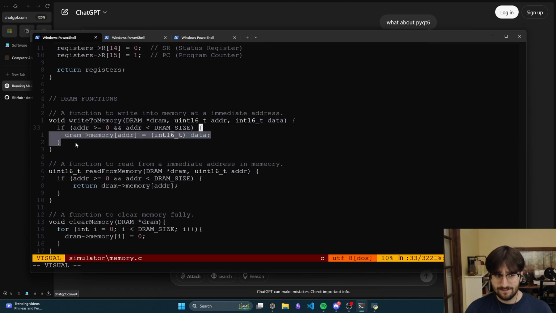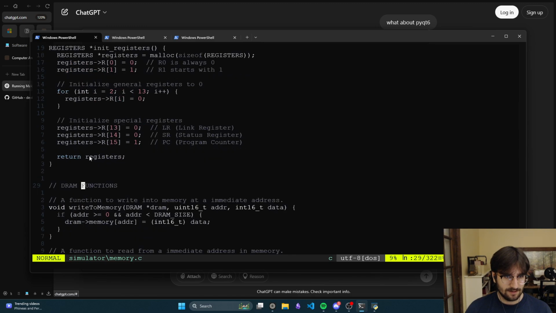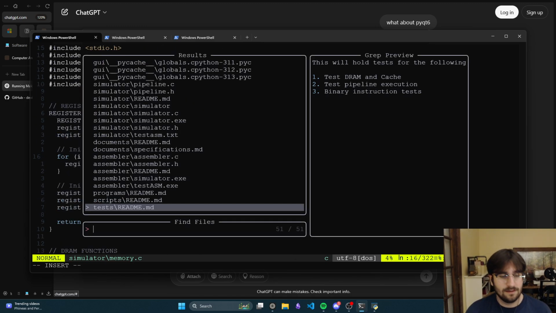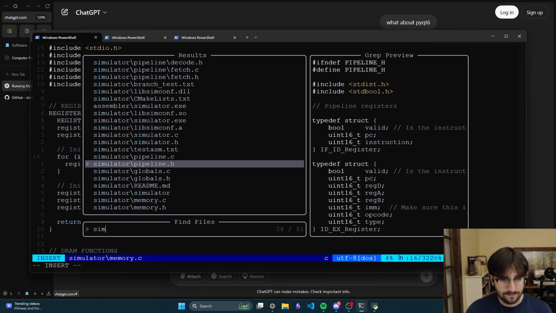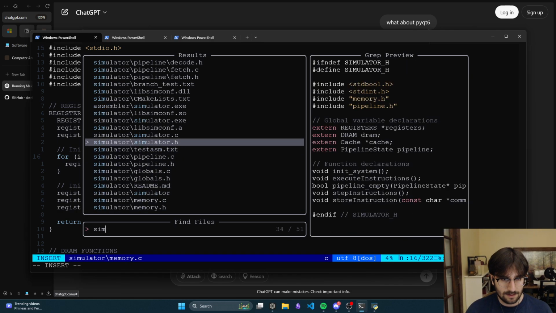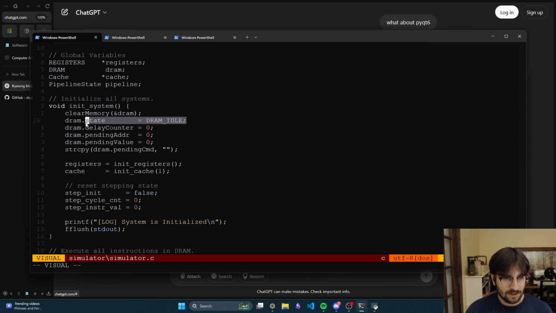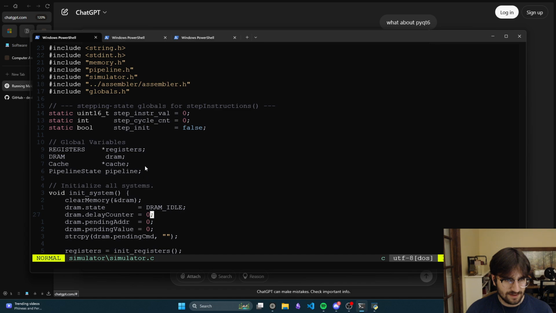But write to memory takes the address, goes to DRAM, which DRAM is, I think we initialized DRAM in actually simulator. Let's see. I think it's in init system. DRAM idle, blah, blah, blah. Is that all we do with DRAM? Anyways, DRAM's right here.